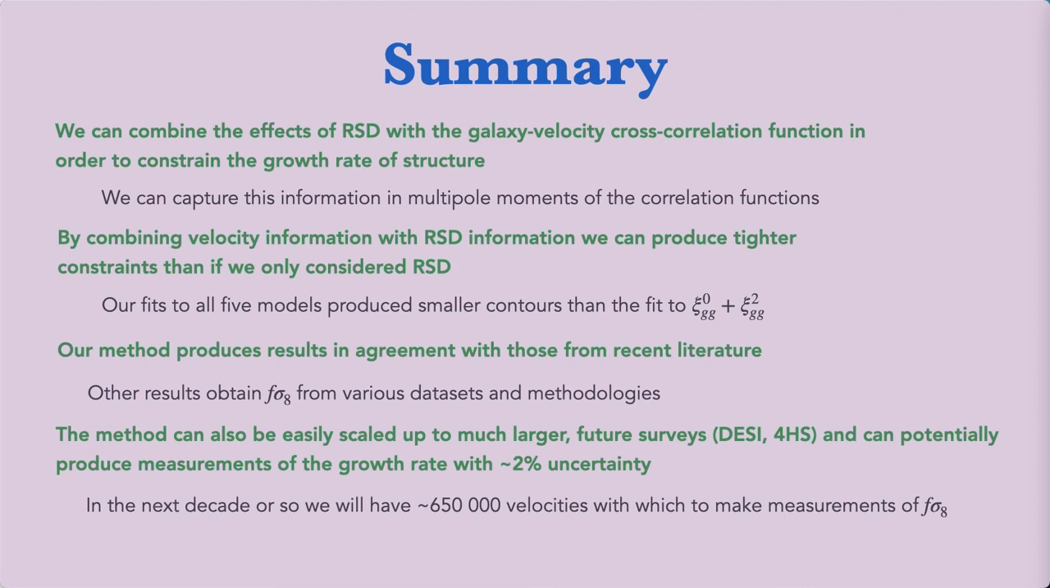Our method produces results that are in agreement with those from the recent literature, and these other results are obtained from various datasets and use different methodologies. Our method can also easily be scaled up for use on larger future surveys, such as the DESI Peculiar Velocity Survey or the Fourth Hemisphere Survey. By taking these 2 surveys together, they will measure on the order of 650,000 velocities, and will be able to measure the growth rate with around 2% uncertainty. With a measurement of growth this accurate, it will be possible to start distinguishing between different proposed cosmological models.